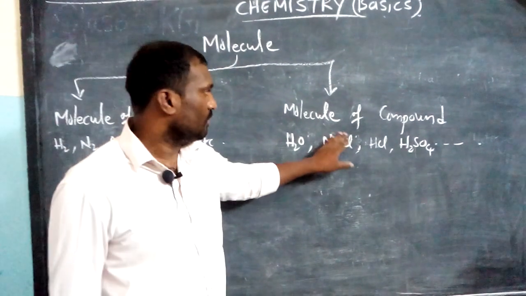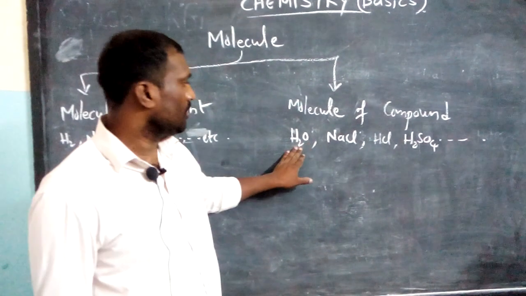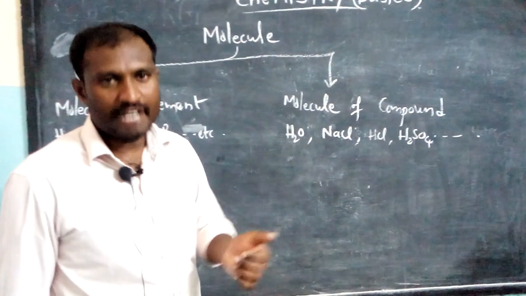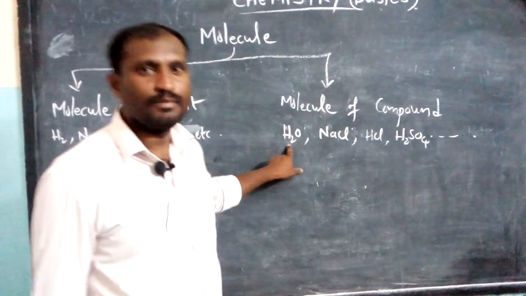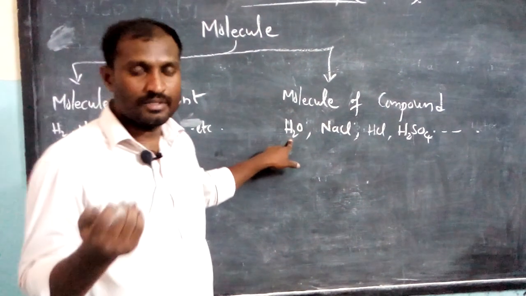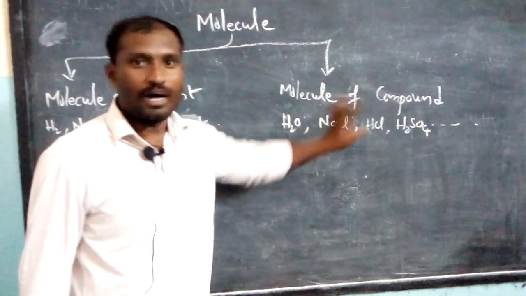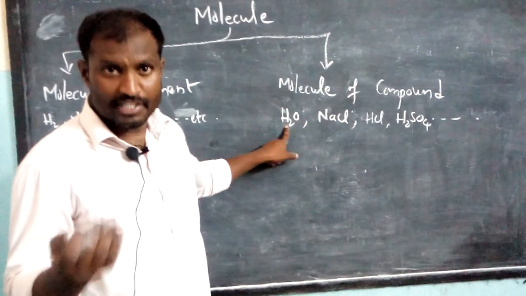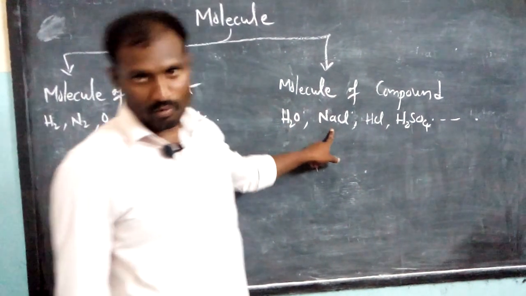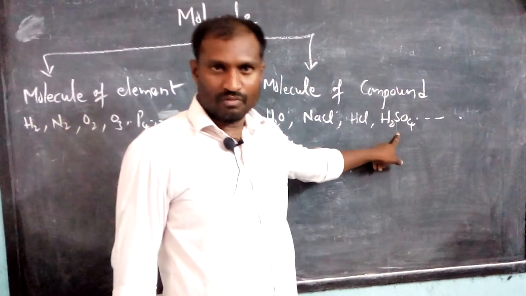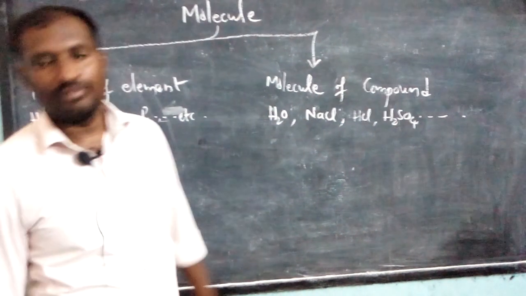But here, if you see the molecule of a compound, in this molecule the atoms are dissimilar. So atoms of different elements are present. If any molecule is made up of different, dissimilar atoms, then that molecule is called a molecule of compound. Example: water is a molecule of compound; it's a pure form of substance. And NaCl, sodium chloride, hydrochloric acid, and sulfuric acid, H2SO4. These are all examples of molecules of compounds.